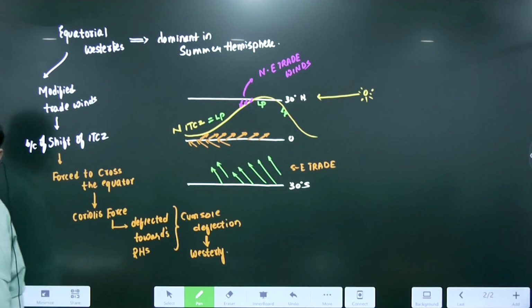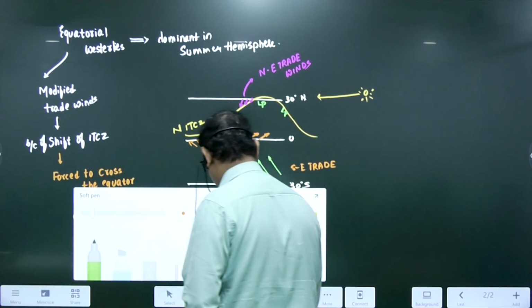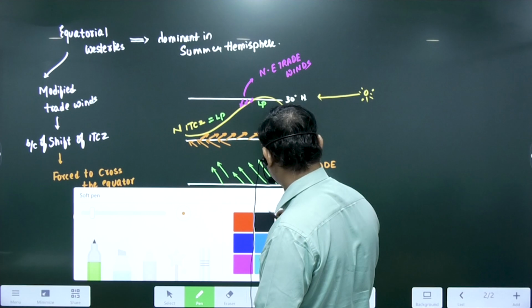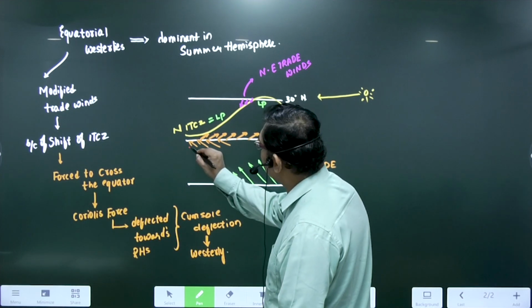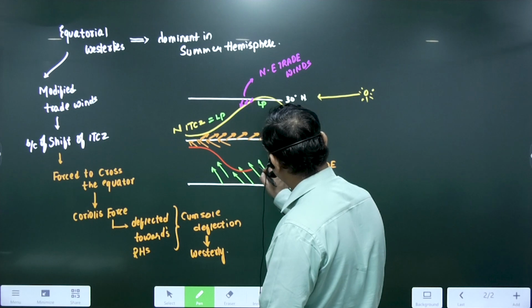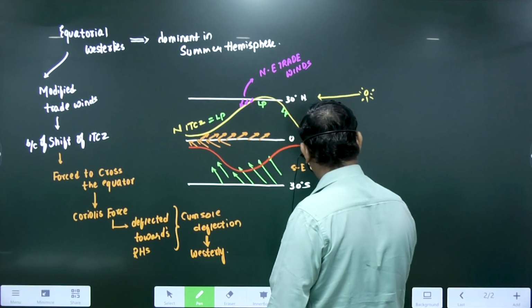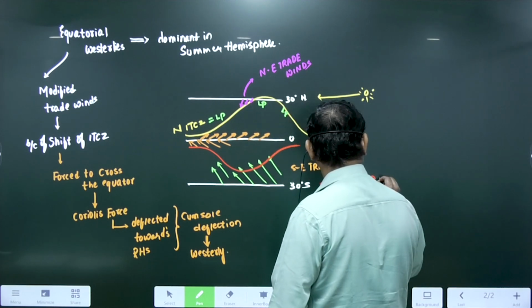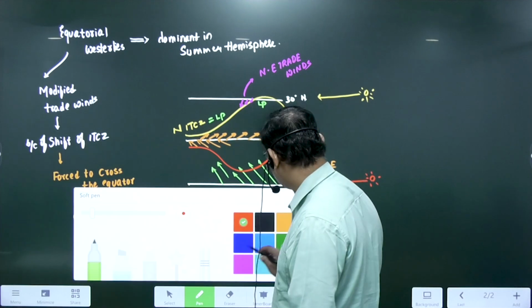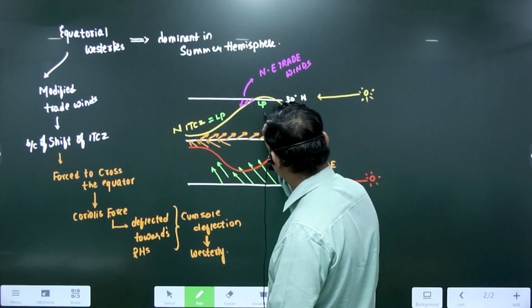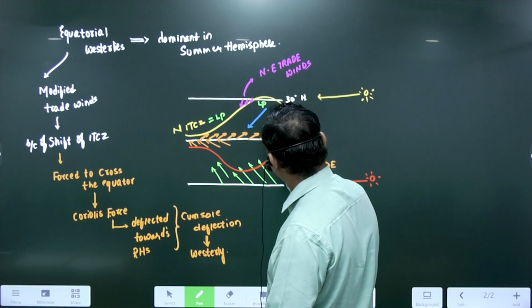Can I also say that the same phenomenon occurs for the south hemisphere also? If the ITCZ is shifted south, the sun is vertical over the Tropic of Capricorn. Now can I say that these winds are getting modified here? These are your northeast trade winds now.